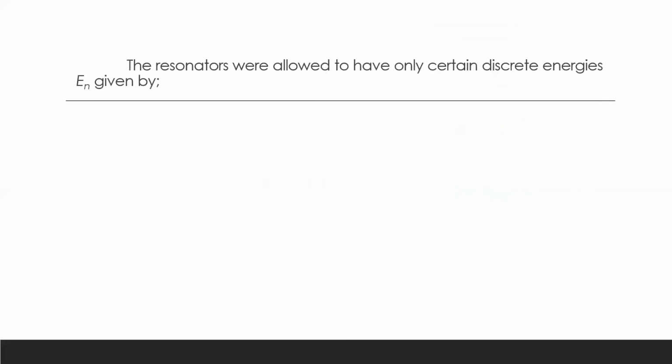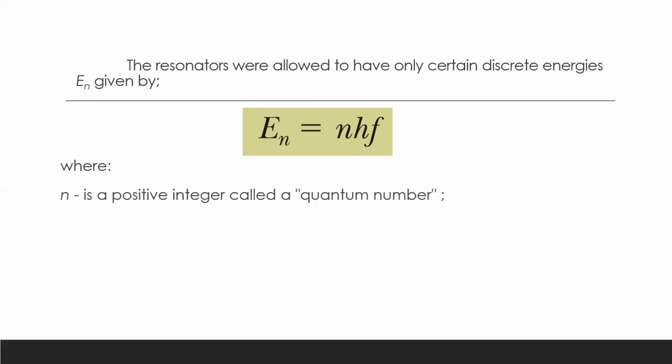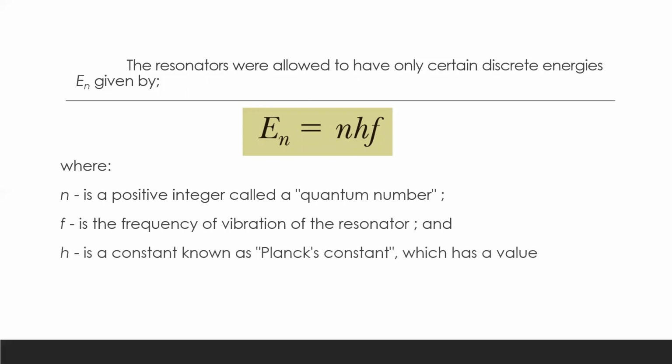So the resonators were allowed to have only certain discrete energies E_n, given by this equation: E_n equals n h f, where n is a positive integer called a quantum number, f is the frequency of vibration of a resonator, and h is a constant known as Planck's constant, which has a value of 6.626 times 10 to the power of negative 34 joule-seconds.